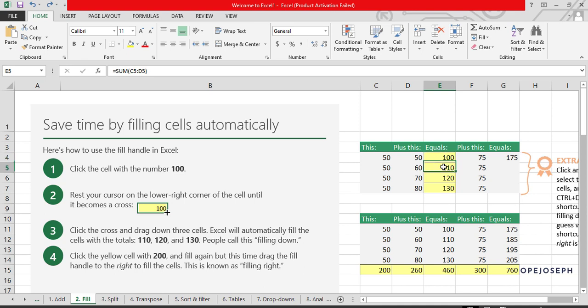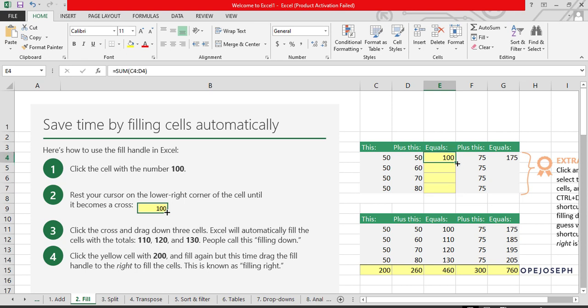So if you want 50 plus 60 to be 110, 50 plus 70 to be 120, 50 plus 80 to be 130, it's as easy as coming in here and just doing the fill down. Okay, let me delete the output now. Cool.